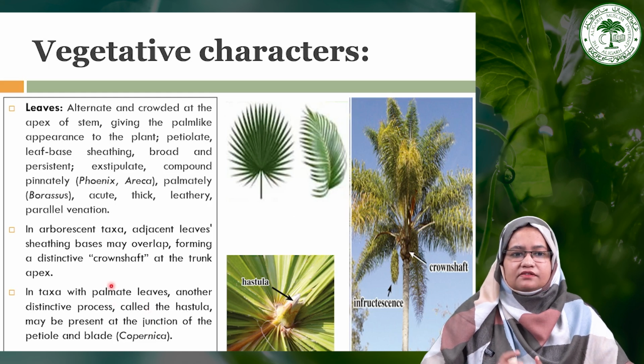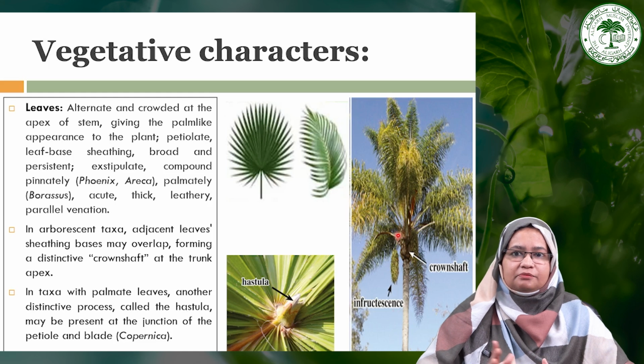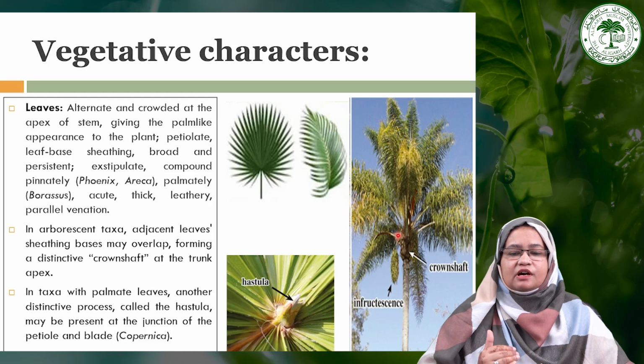Besides this, in some arborescent taxa, the adjacent leaf sheaths overlap with each other and form a crown shaft, as we can see in this particular image. So this is a trunk, due to the formation of young leaves. The leaf bases are compact and overlap with each other, and just above the stem they form the crown shaft, as we can see here.